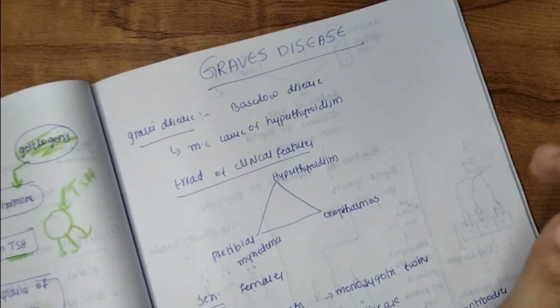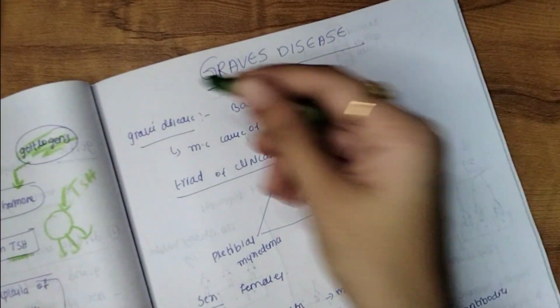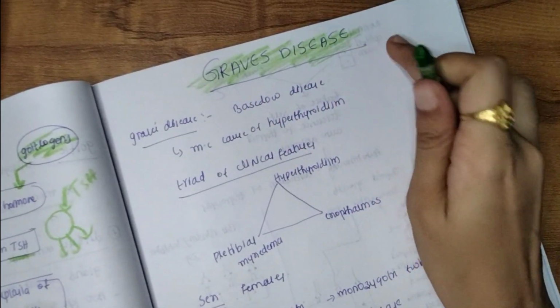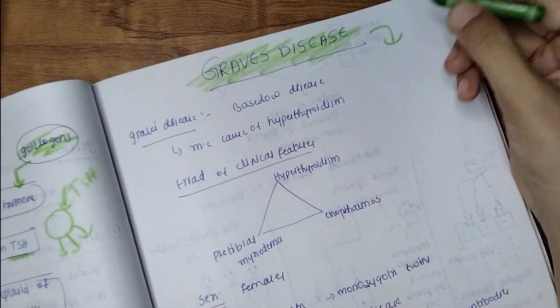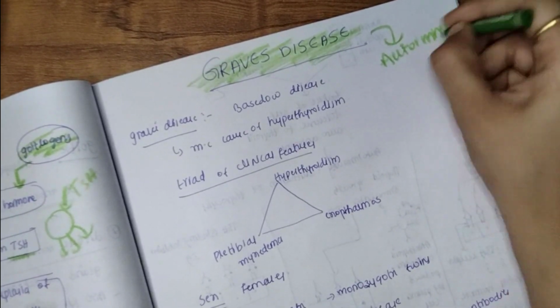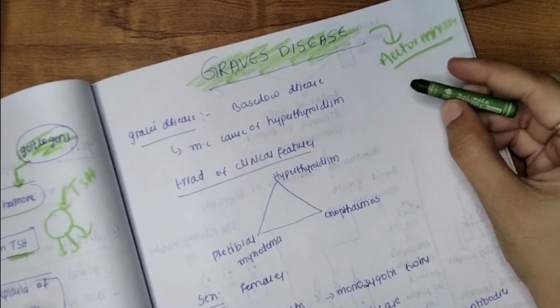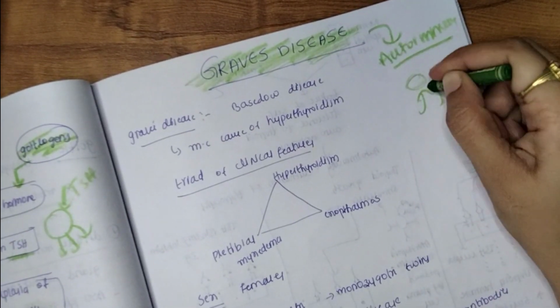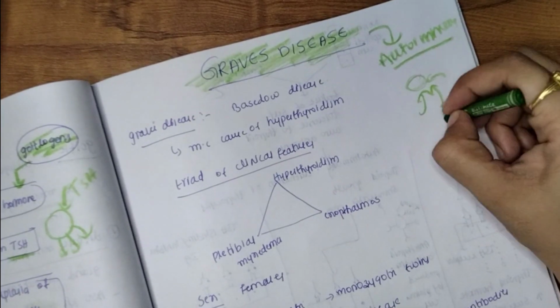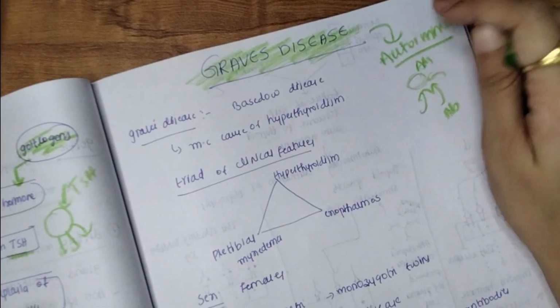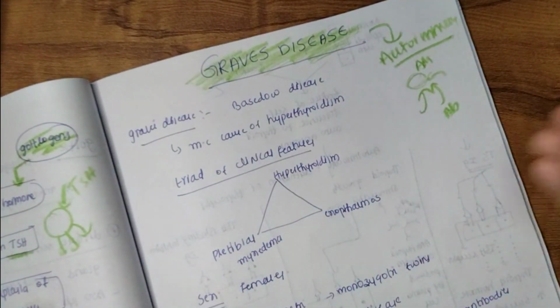Hey guys, so today we'll discuss another disease, which is Graves disease. This is also a thyroid disease, but this one is autoimmune. Autoimmune means that antibodies are formed against the thyroid antigens. Our body produces antibodies against these thyroid antigens, and because of this Graves disease comes. So why and what, all this we will discuss now.